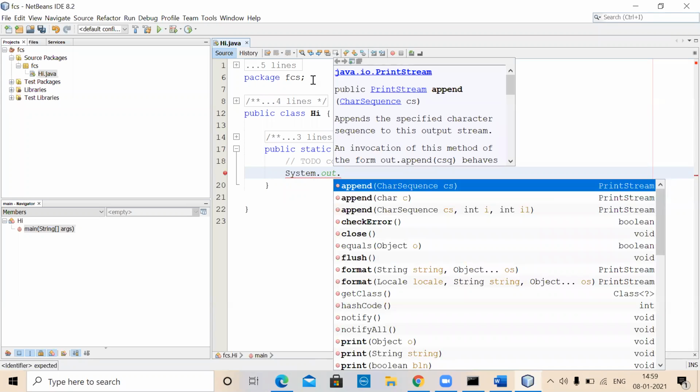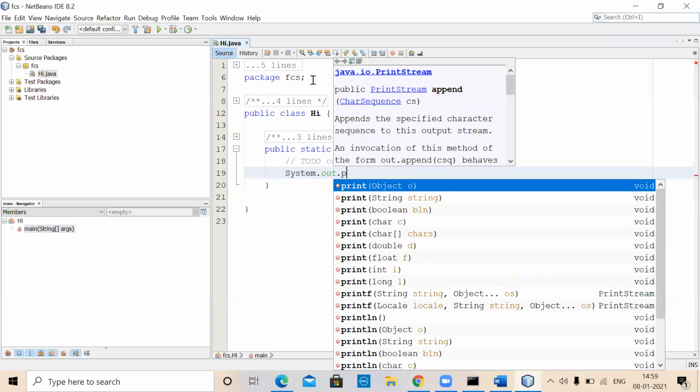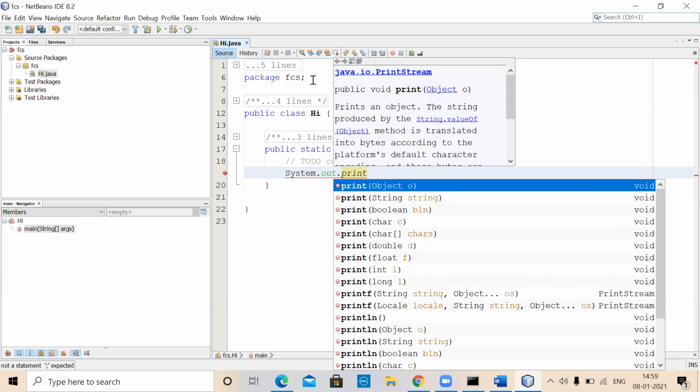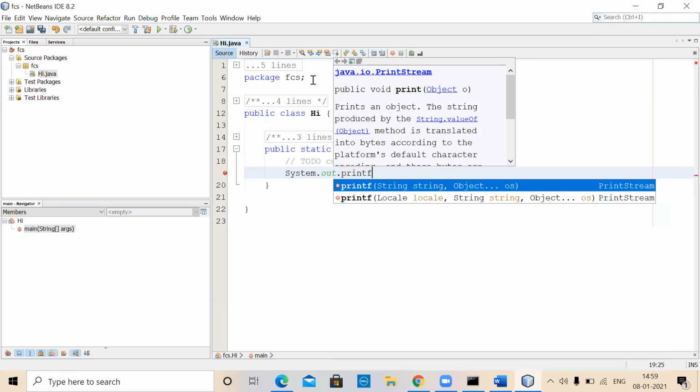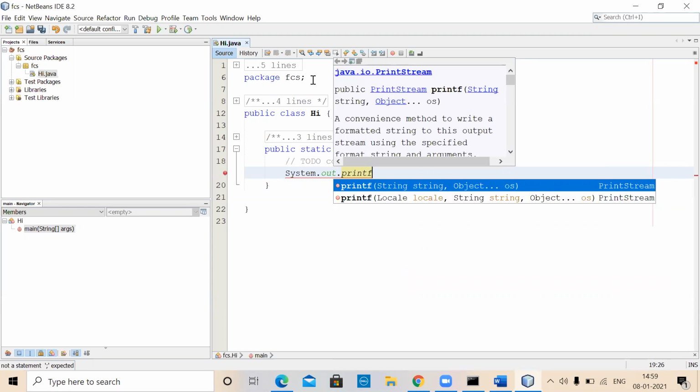So System.out. System is a class name, and you are accessing out through the System class, which means that out must have been declared as a static object. Anyhow, System.out dot and then print. You have print, println, and printf also. It's giving all the list here. Let me use printf because all of you are familiar with the C language also.